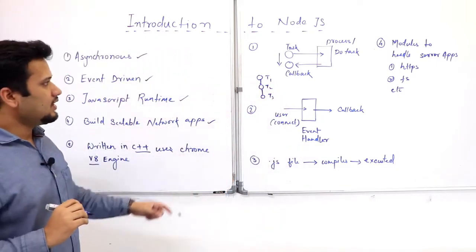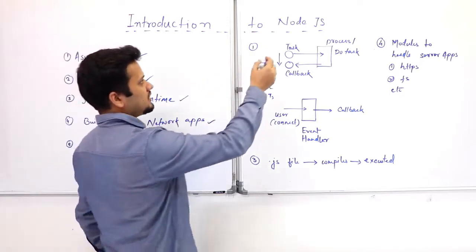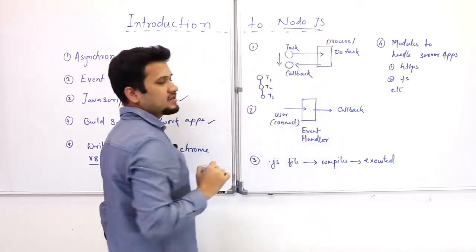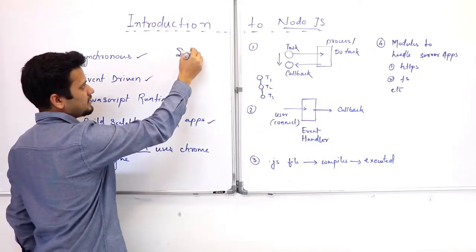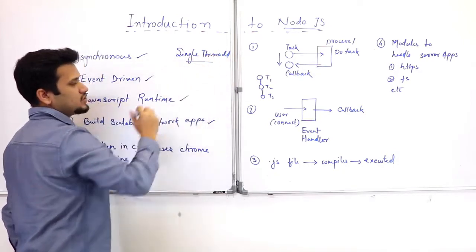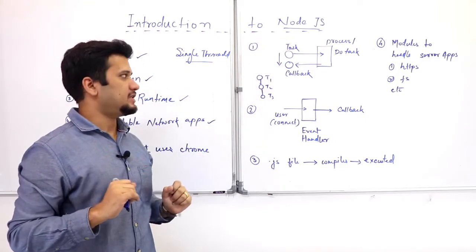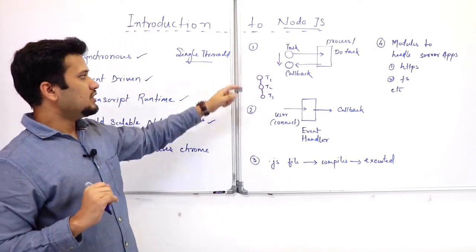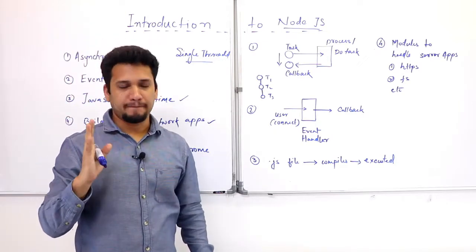One thing to mention here is that NodeJS is a single threaded system. There is only one thread running in your NodeJS application. One thread means that you can do only one thing at a time.